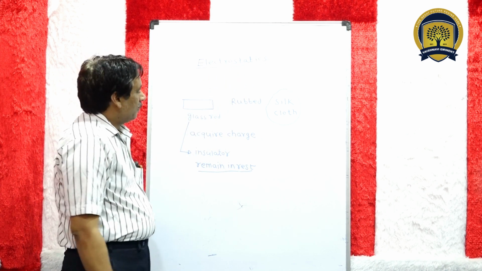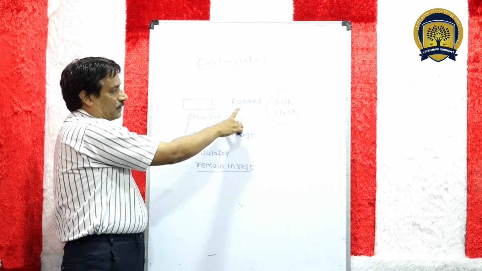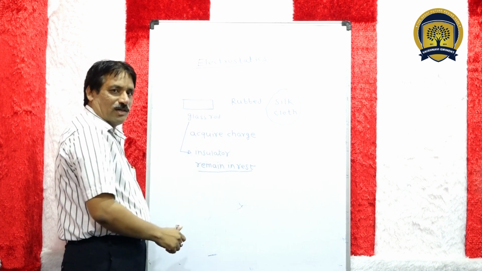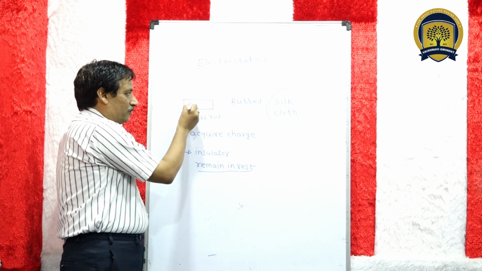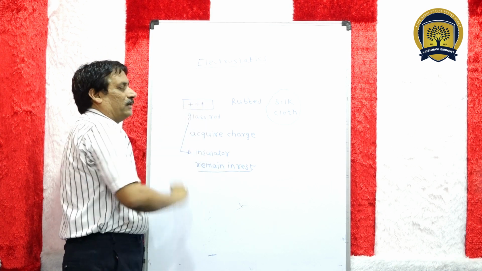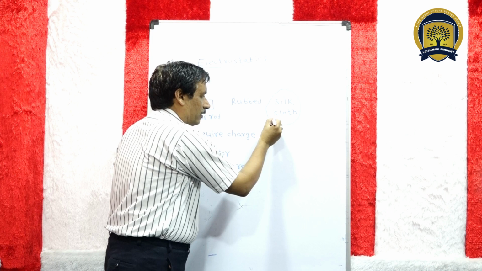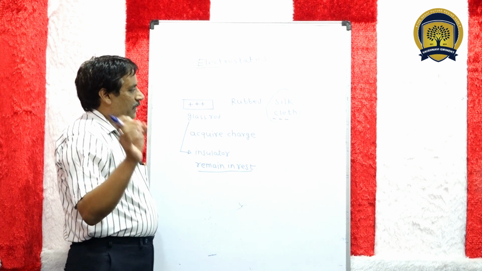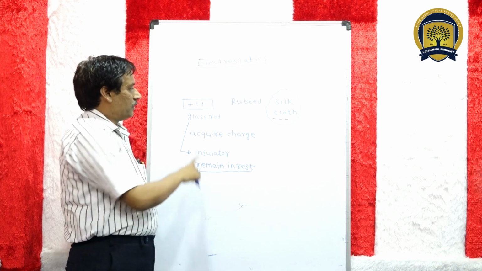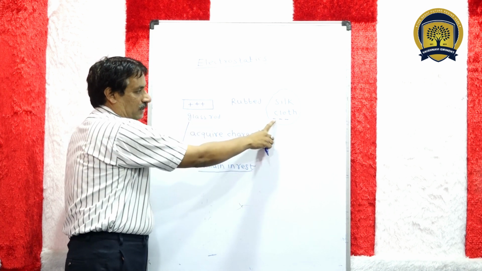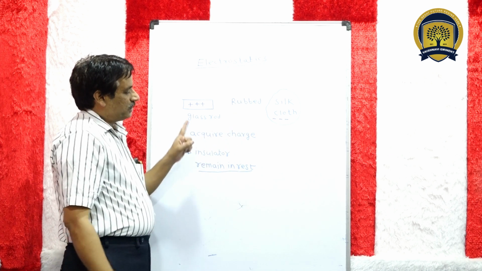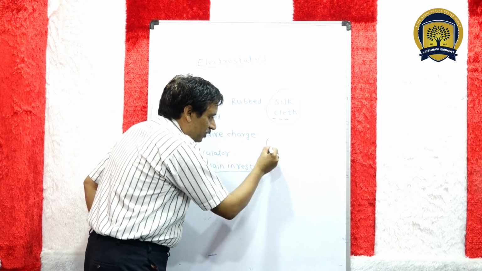Okay, students? So this glass rod is rubbed with silk cloth. We find that it acquires charge. So it becomes positively charged, and this silk acquires negative charge. This positive and negative charge are equal and opposite. This charge is produced due to friction.